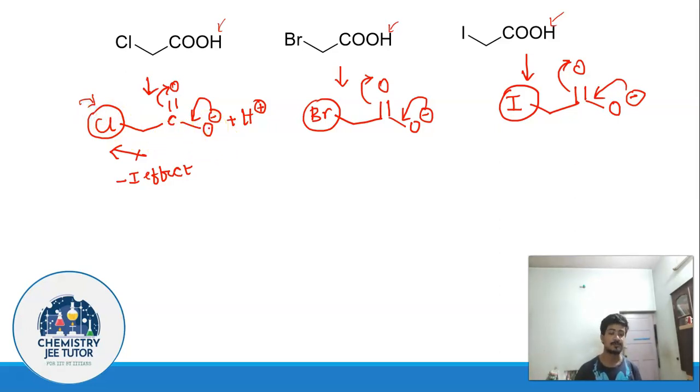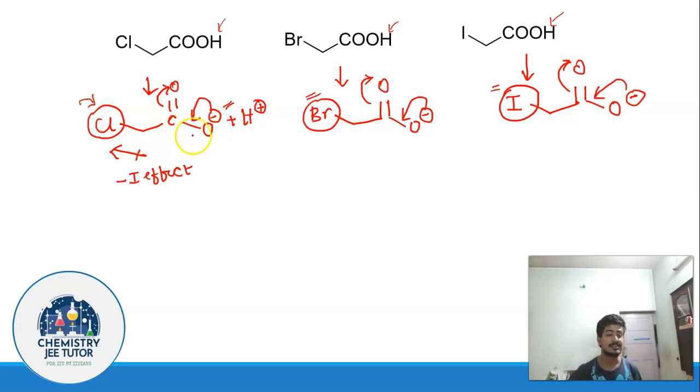So this chlorine atom is going to attract this negative charge to a greater extent as compared to this bromine atom, which is not that much electronegative like chlorine, and iodine is not going to attract this negative charge to that much extent like chlorine or bromine. So chlorine is going to attract the negative charge to a greater extent, bromine is going to attract it to a lesser extent, and for the iodo substituted one, it is going to attract at the least extent.